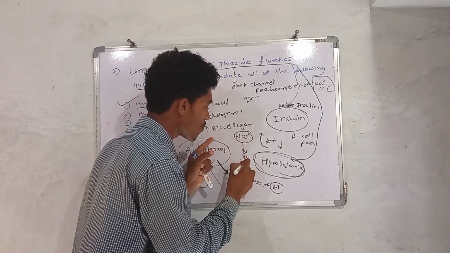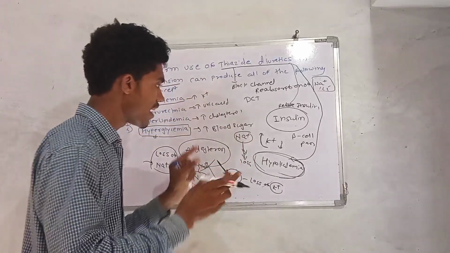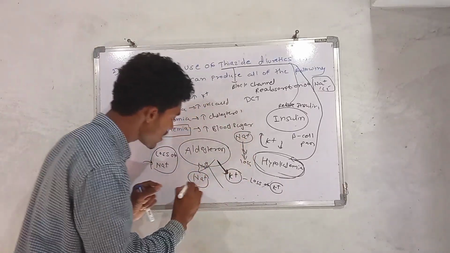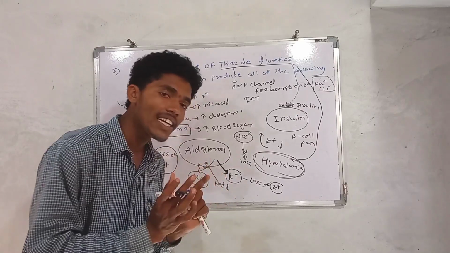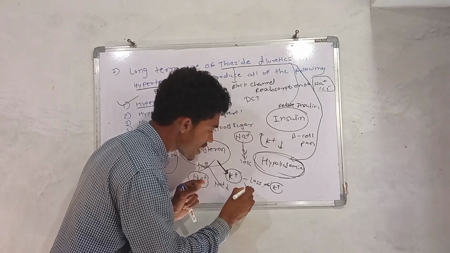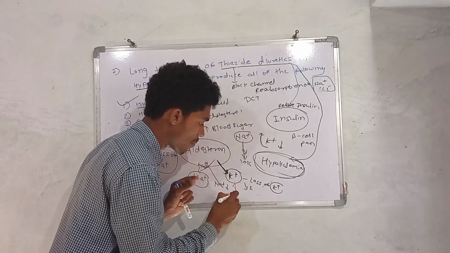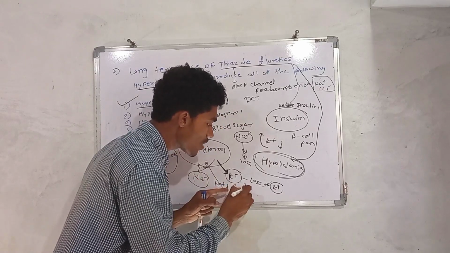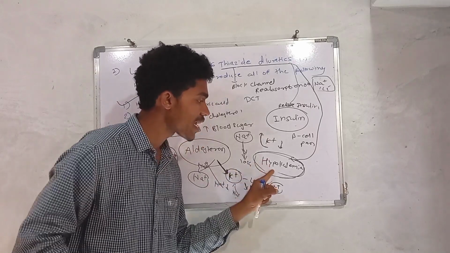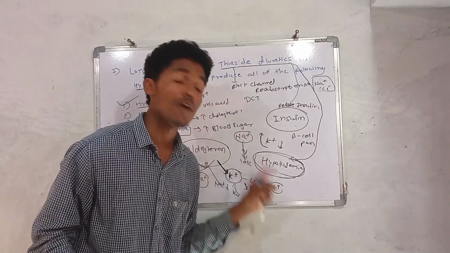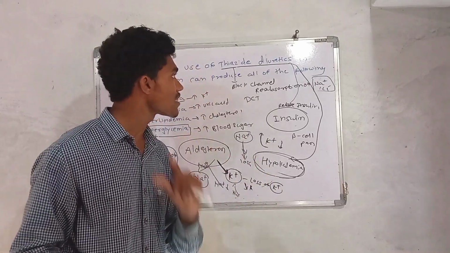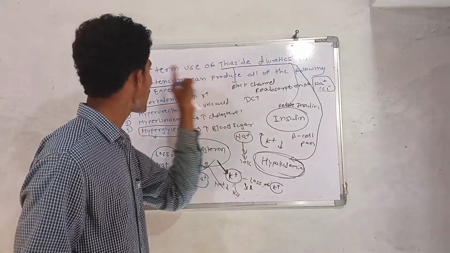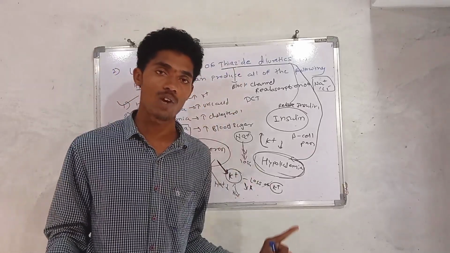That means loss of sodium happens in that condition. And if loss of sodium is there, then it releases potassium and reabsorbs sodium. But due to that loss of potassium, which condition happens? That is hypokalemia. That's why hypokalemia is the abundant side effect shown by the long-term therapy of the thiazide diuretics.